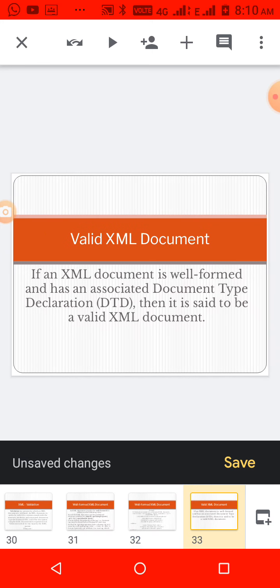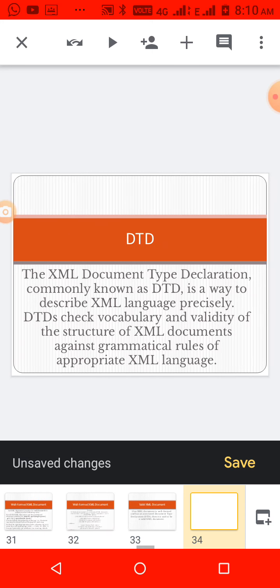And then valid XML documents mean that in the document type definition, every variable type and everything must be declared in a proper way. That is called a valid XML document. It must be well formed plus the document type also declared in a proper way. Then it is called a valid XML document.